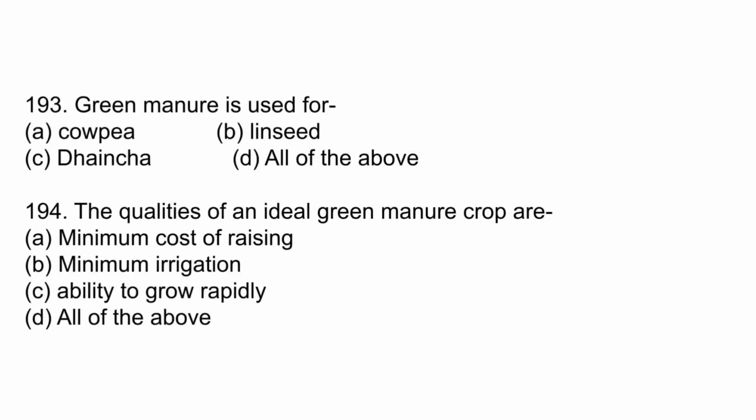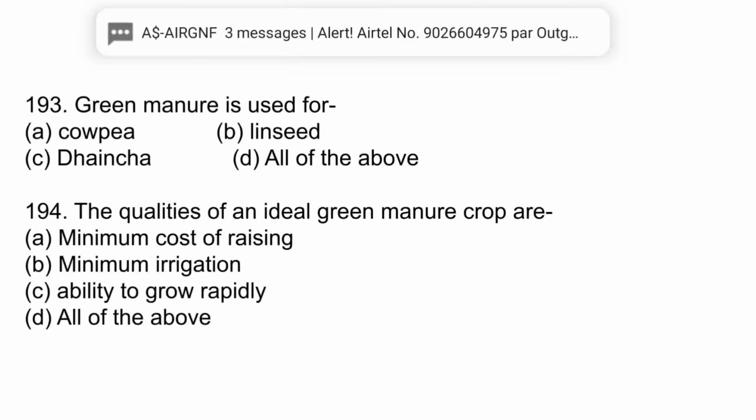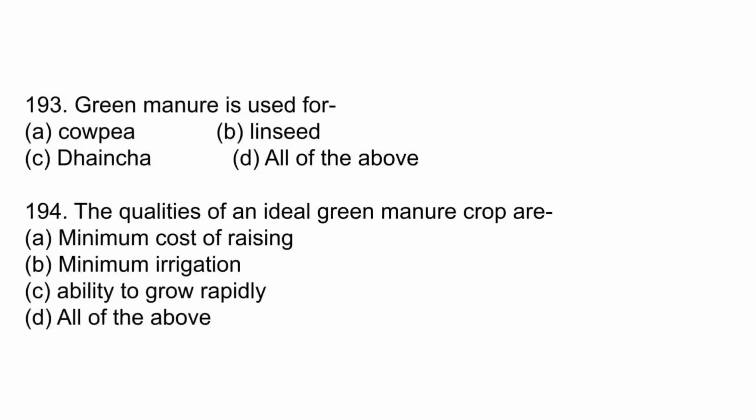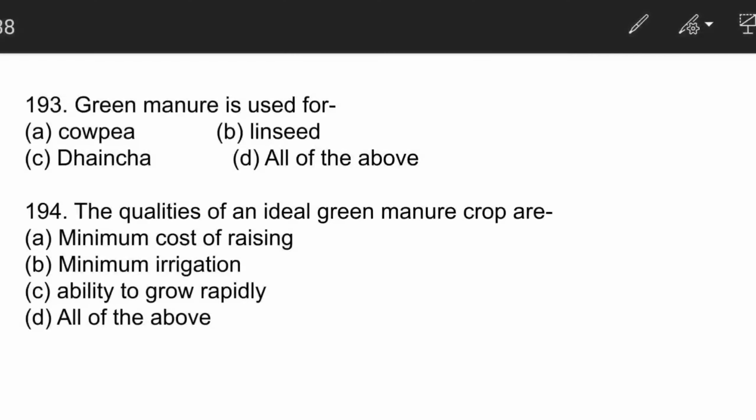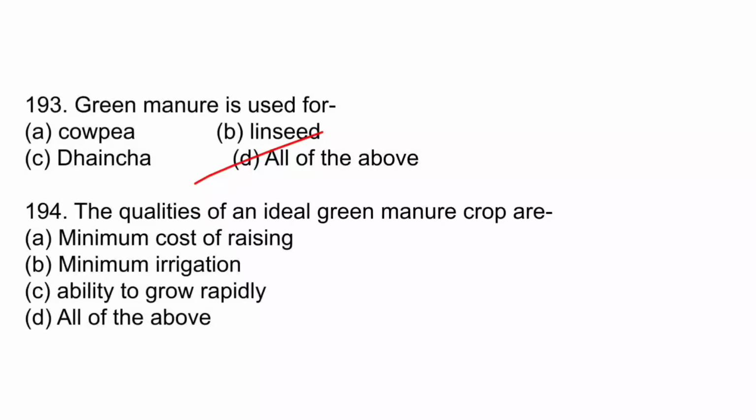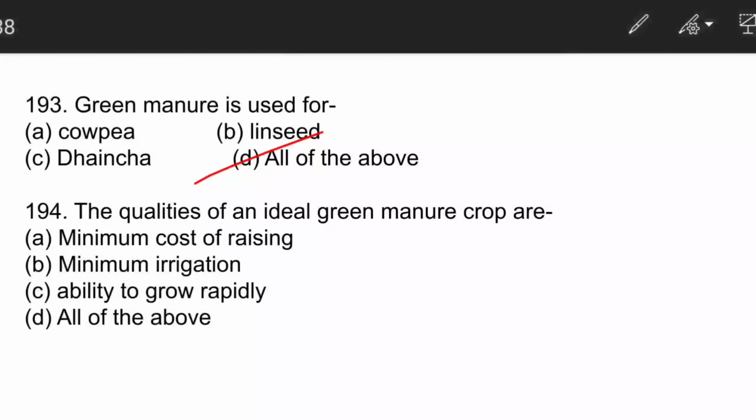The next question is, green manure is used for all of these. The qualities of an ideal green manure crop are minimum cost of raising, minimum irrigation, ability to grow rapidly, or all of the above. So D will be the correct answer.